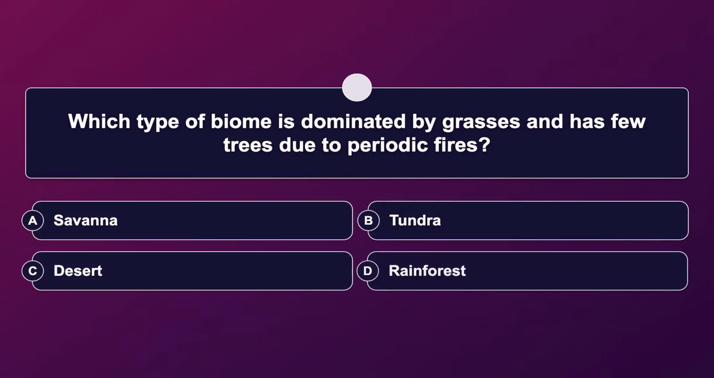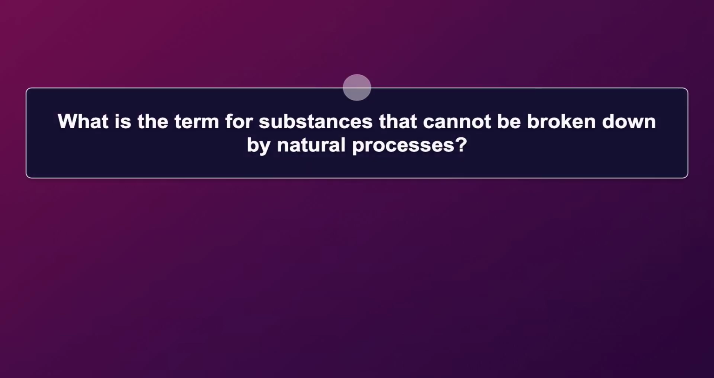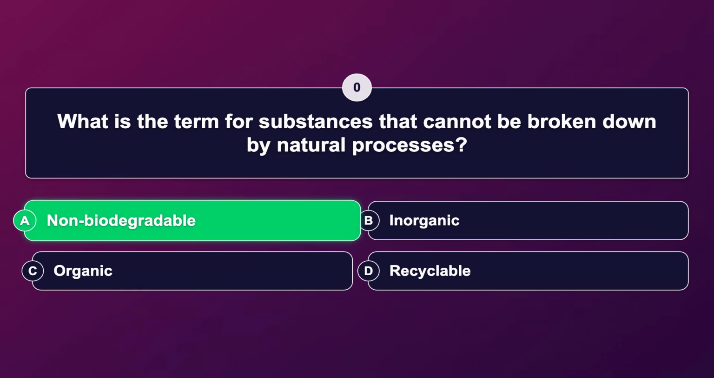Which type of biome is dominated by grasses and has few trees due to periodic fires? The correct answer is savanna. What is the term for substances that cannot be broken down by natural processes? The correct answer is non-biodegradable.